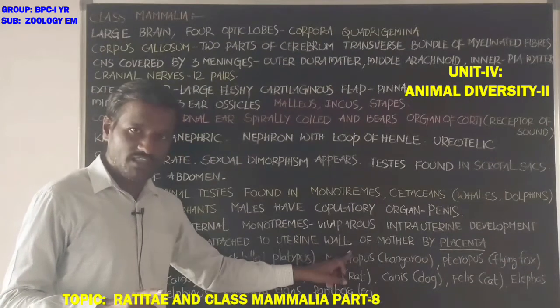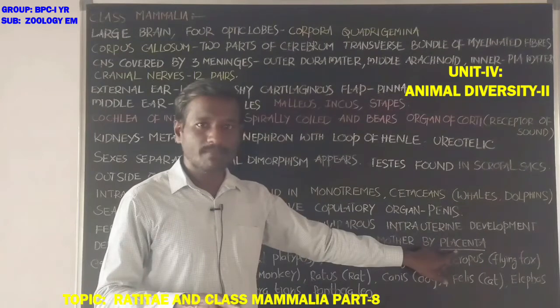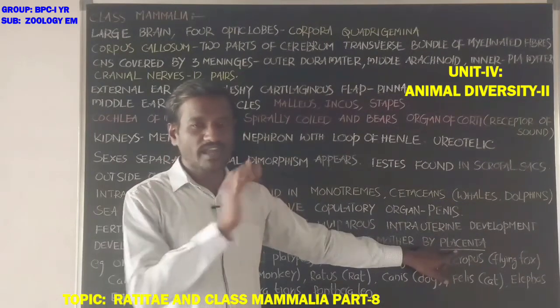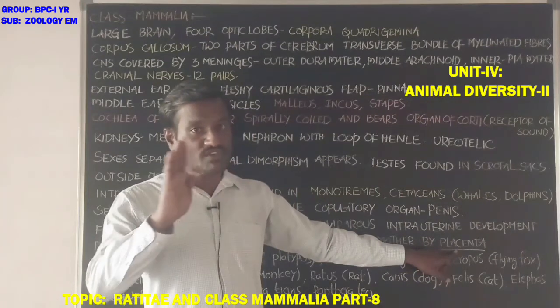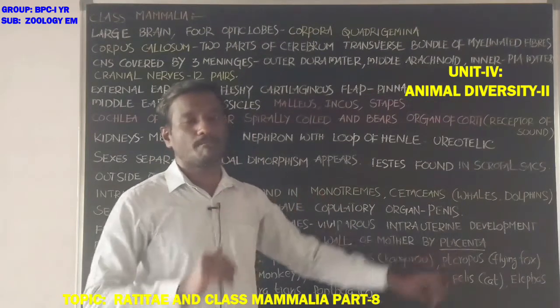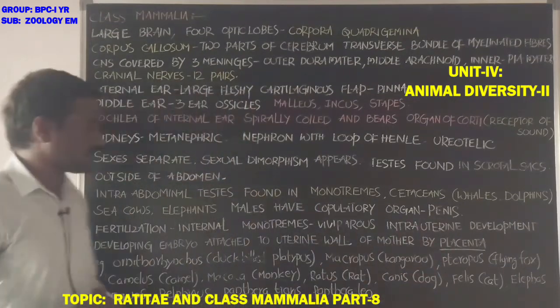It supplies nutrients and oxygen and helps in removal of wastes from the developing embryo. Okay, student, that is about the placenta.